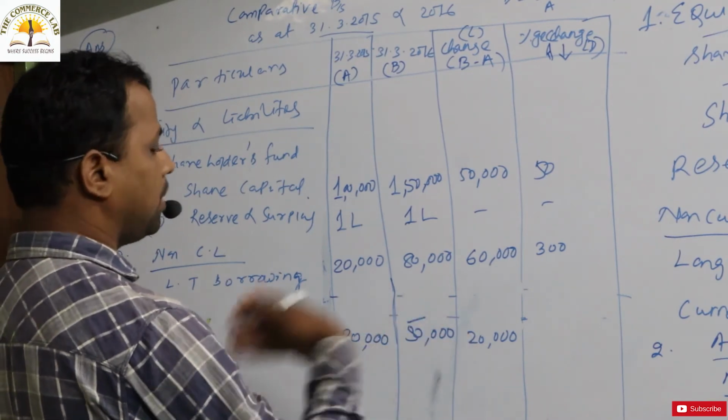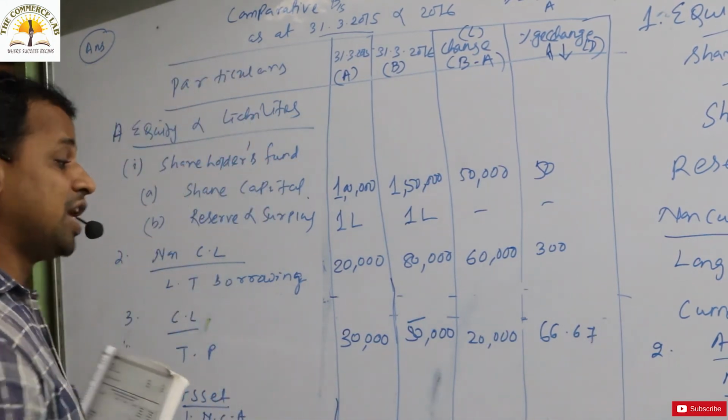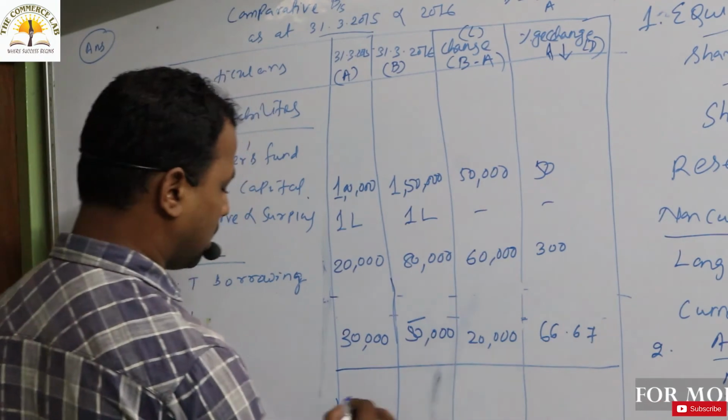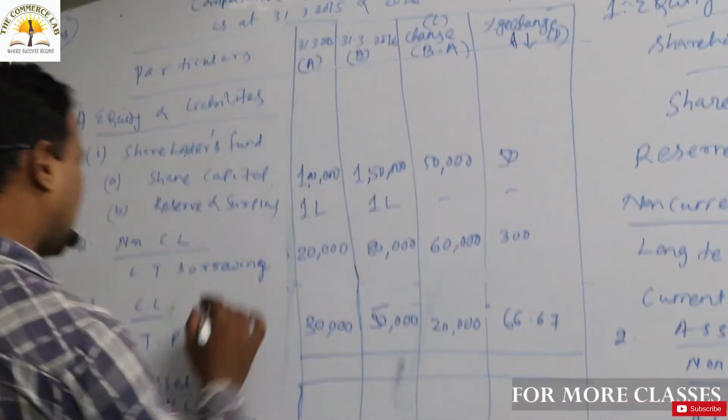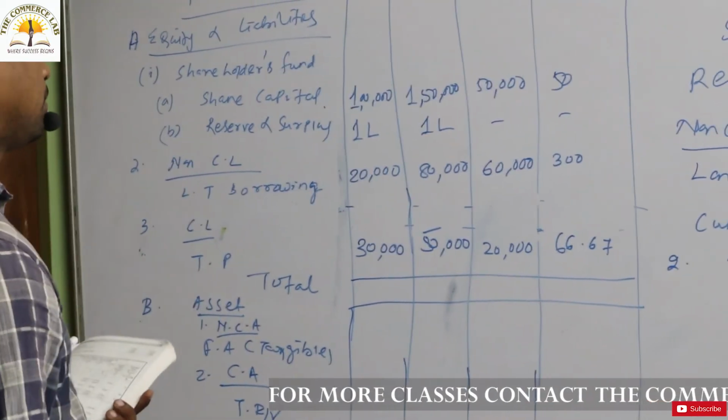20,000 by 30,000 into 100. That is, you will get 66.67% increase in trade payable, and it is the time to total. Now after completion of the liability side, you have to make a total. So how much the total will be?